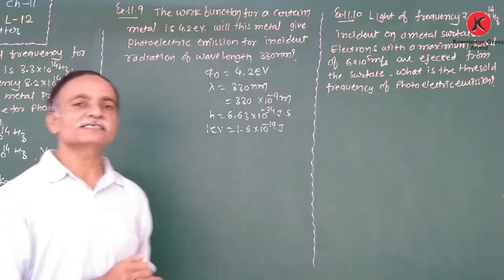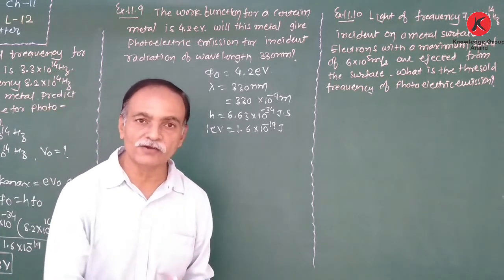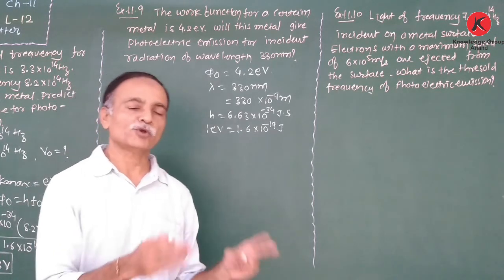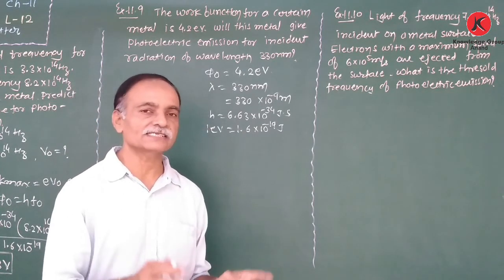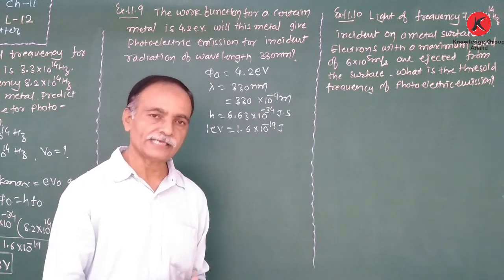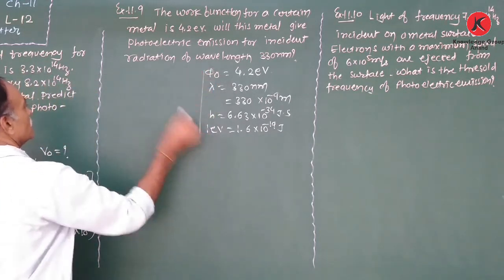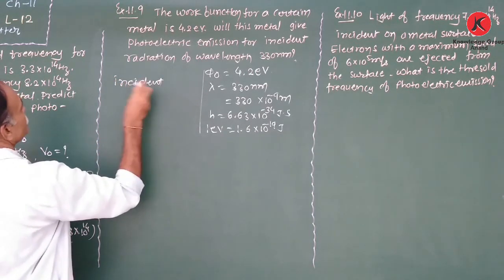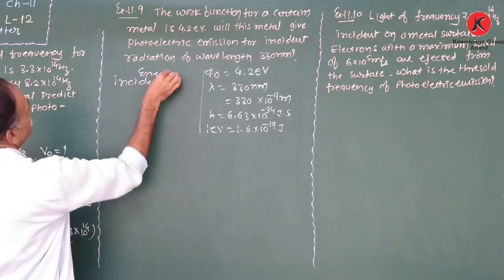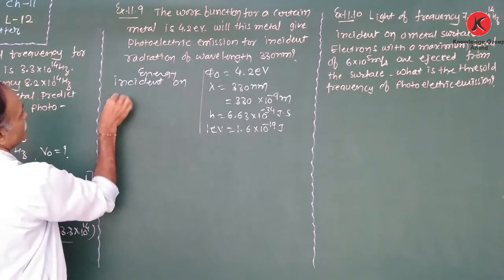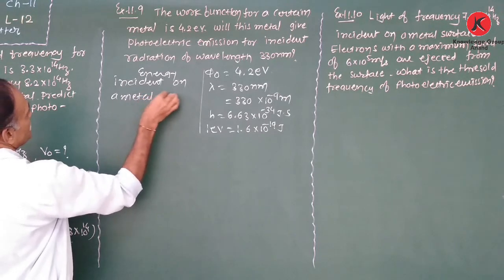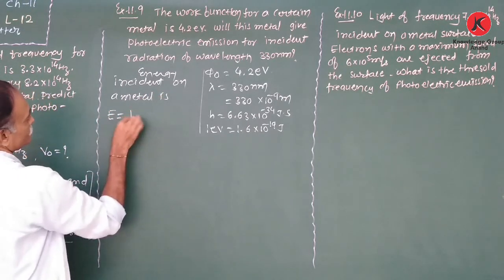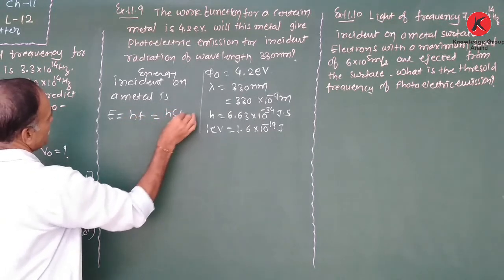If the energy of the incident light is greater than or equal to the work function, in that case the photoelectric emission takes place. Otherwise, it does not take place. Therefore, the energy incident on a metal is E equal to hf, equal to hc upon lambda.